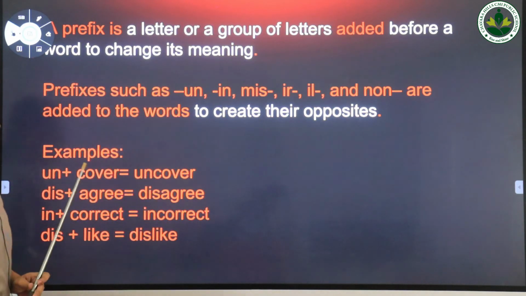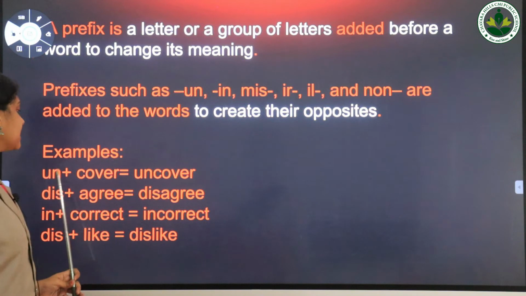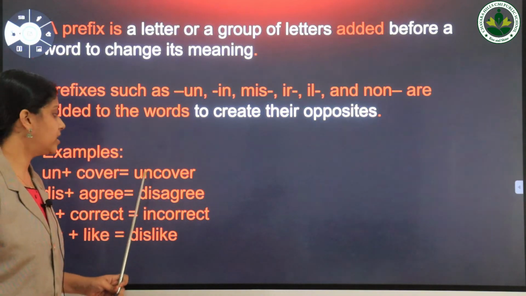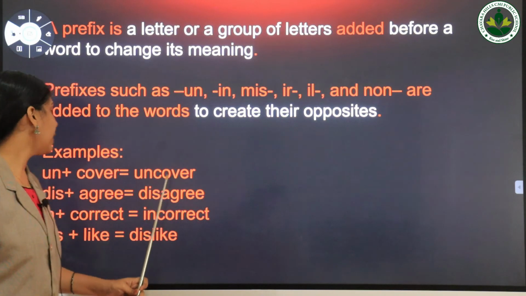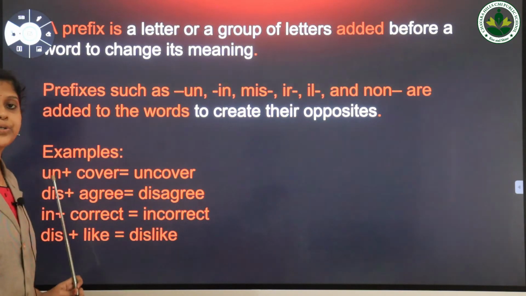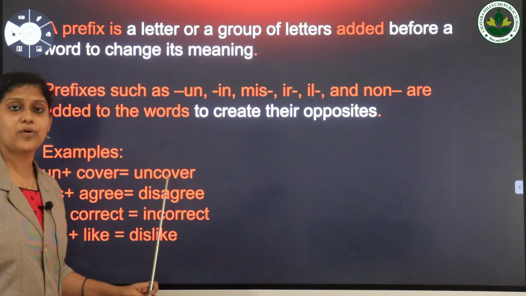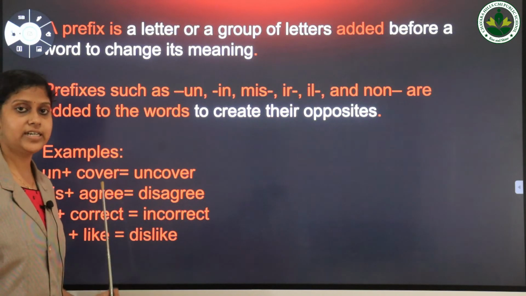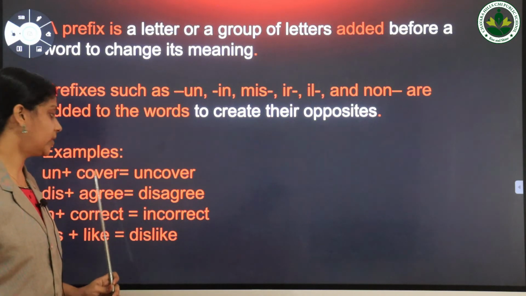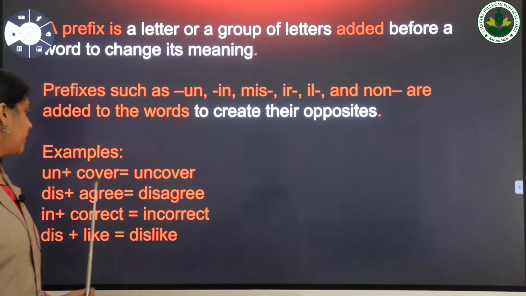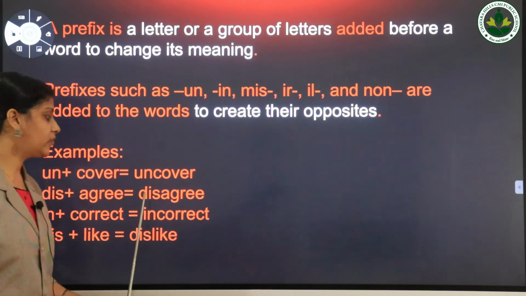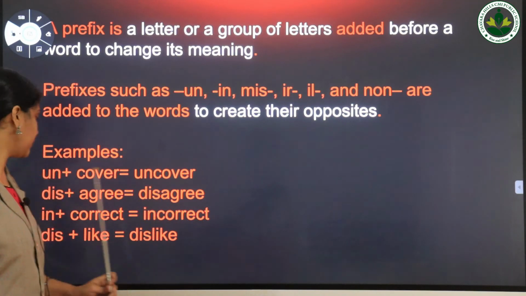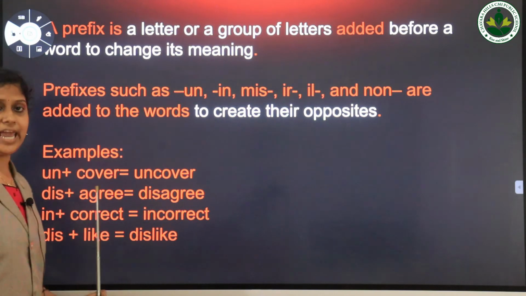Now let's take some examples. First one, un plus cover, then we get a new word, uncover. Here the word uncover is formed by adding the prefix un to the word cover, and it is an antonym of the word cover. Next one, disagree, the antonym of the word agree. Here the word disagree is formed by adding the prefix dis to the word agree.